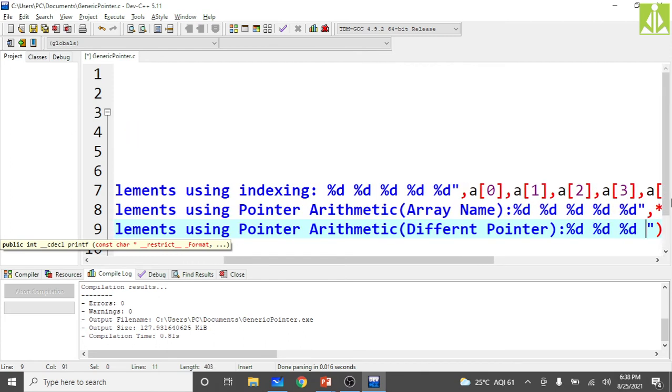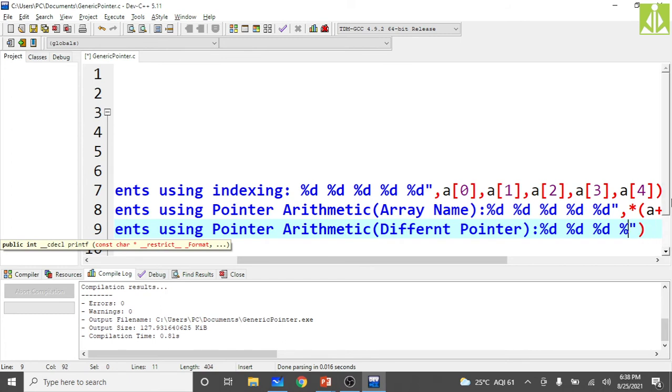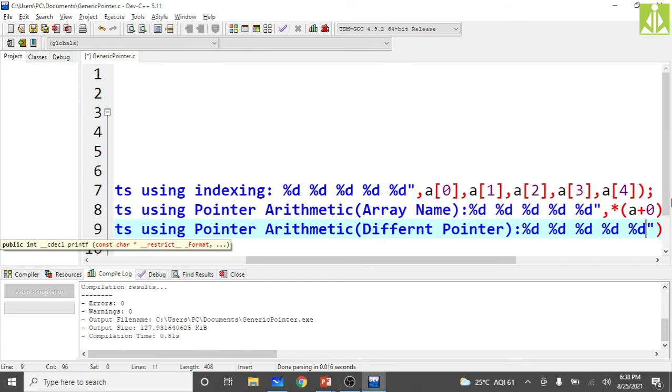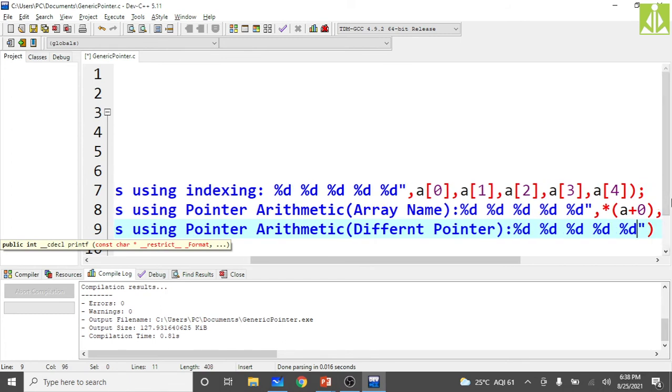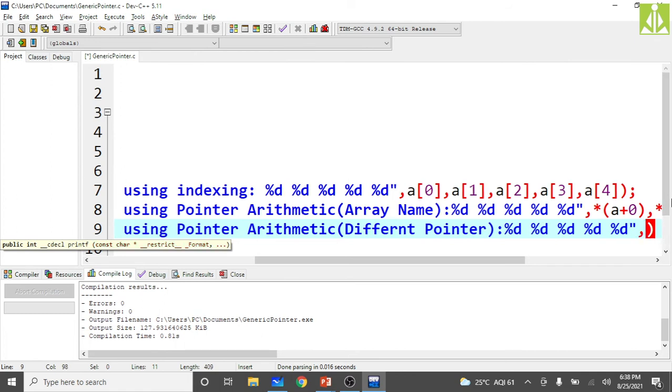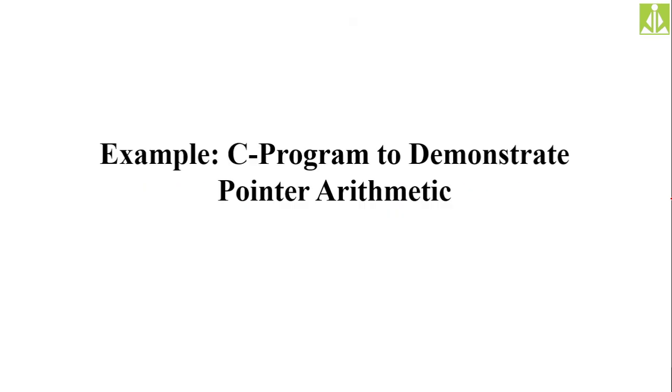And as we know, our p pointer is pointing where? It is pointing to the third location. To access the first location using the p pointer, I need to subtract 2 from it, because it is pointing at the third location. If you subtract 1, it will go to the second location, and if you subtract another one, it will go to the first location.